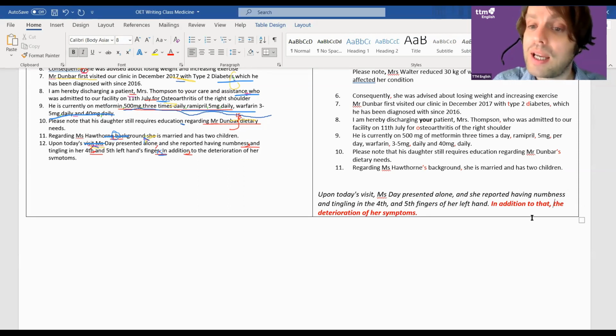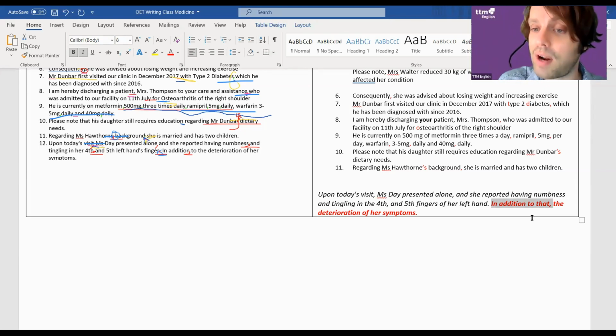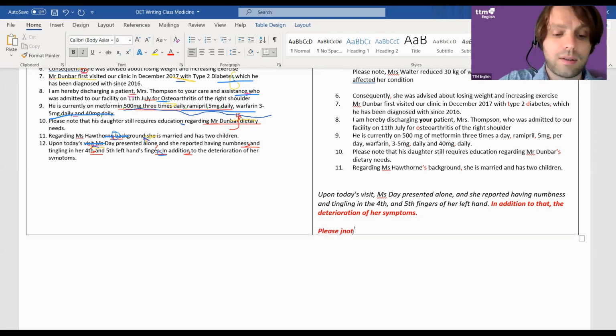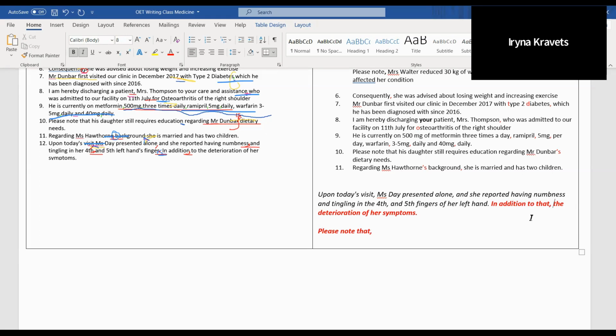But now it's a linker, isn't it? You've linked the two sentences together. It's a linking phrase. And that's a great point, because now I've got a comma with that. Remember I said you can't say please note that, comma. Well, why can I say in addition to that? This is different, because in addition to, you need a noun. So can I say there were deterioration?